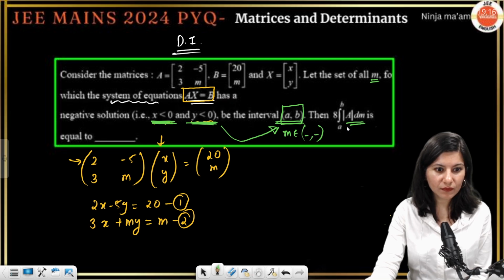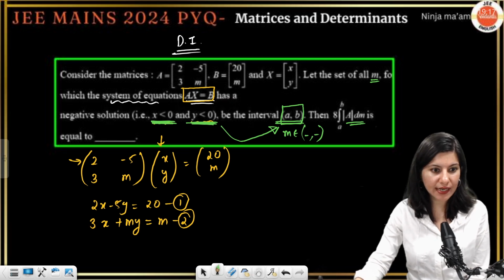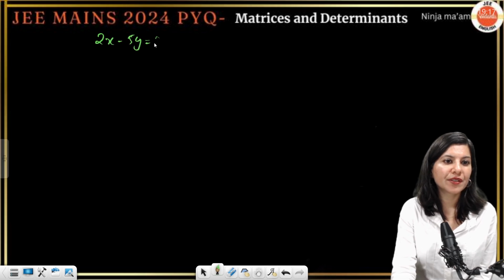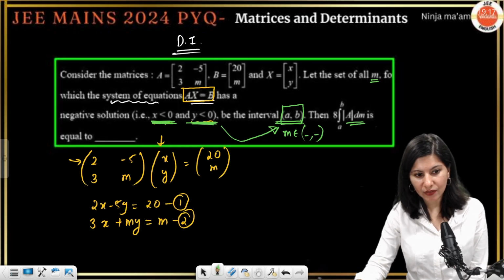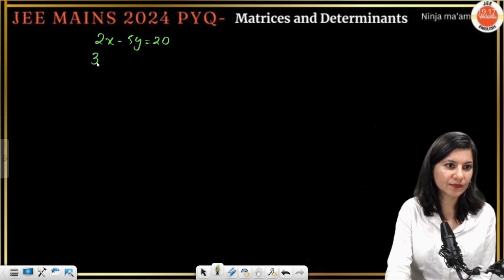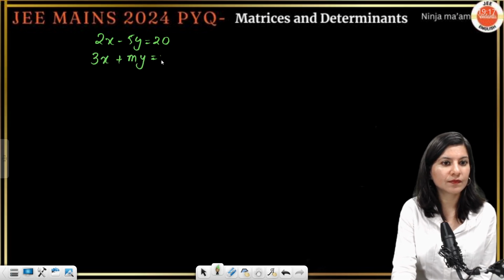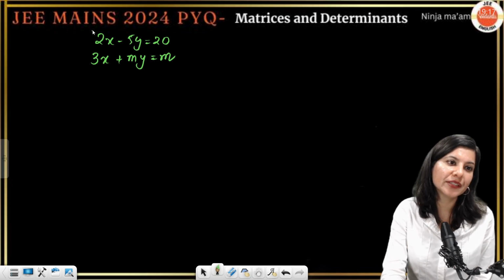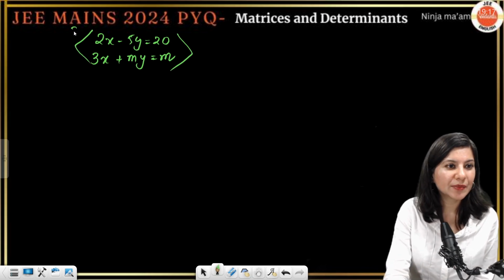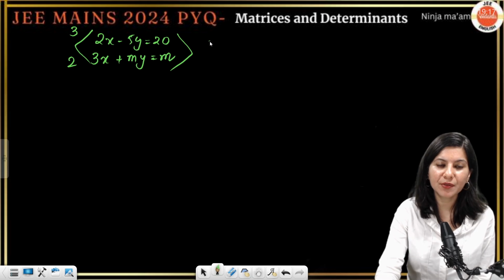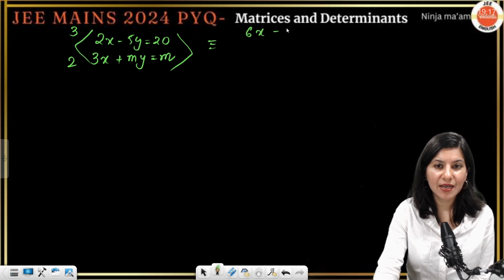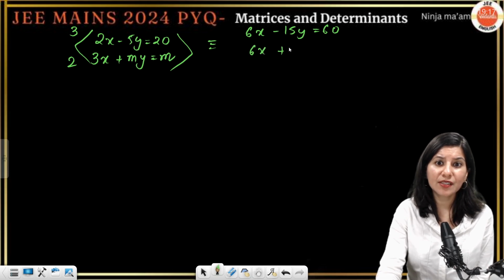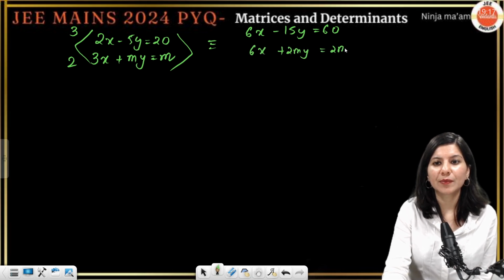All right, let's do it. Let's understand. 2x minus 5y equals 20. Let me write over here. And 3x plus my equals m. Correct? How do you solve it? It's very clear. Multiply by 3 over here, multiply by 2 over here. So this will be equivalent to 6x minus 15y equals 60. Correct? 6x plus 2my equals 2m. Now subtract.